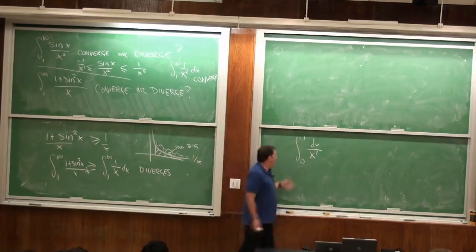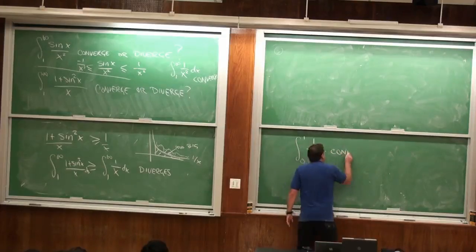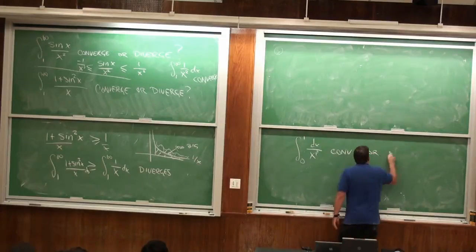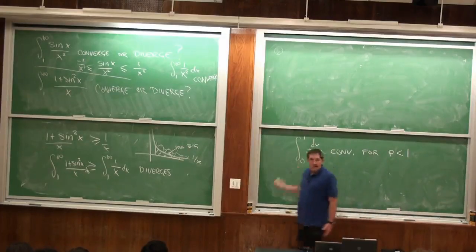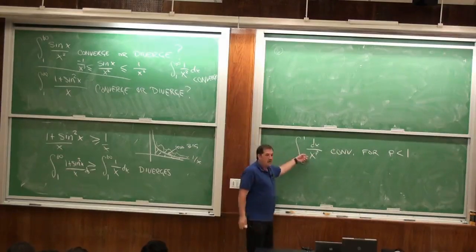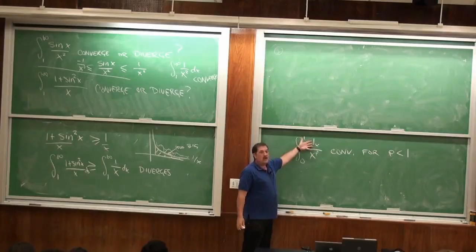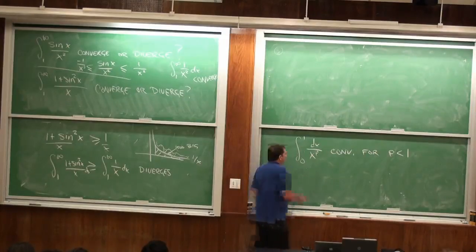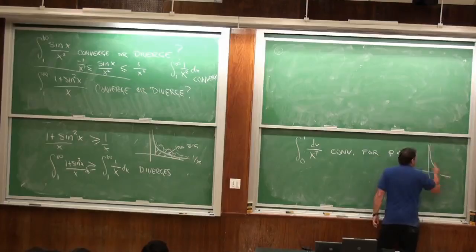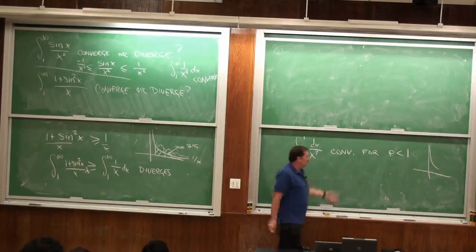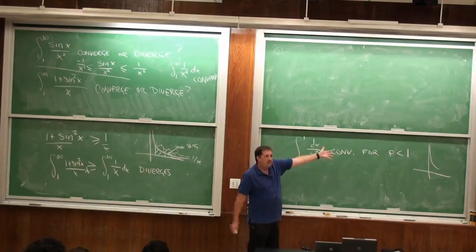Yes, p less than 1. Why? Because when you do out the integral, if p is less than 1, then the x goes to the top when you integrate. And so that means that this 0 becomes a 0 rather than blowing up. But all of these 1 over x to the p's look like that, near 0. And you can't tell just by looking.